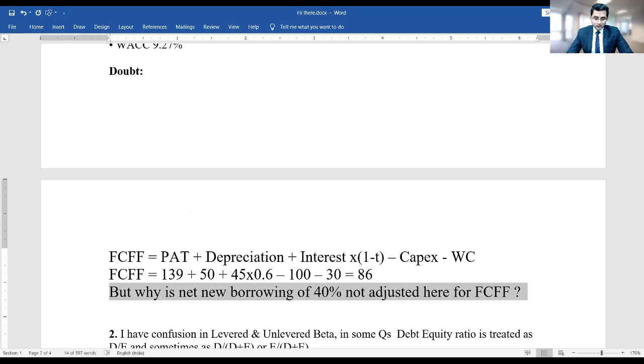Okay. So now allow me to tell you why I have not adjusted net new borrowing in the calculation of FCFF. There is one popular concept over here, and it is named the circle concept.